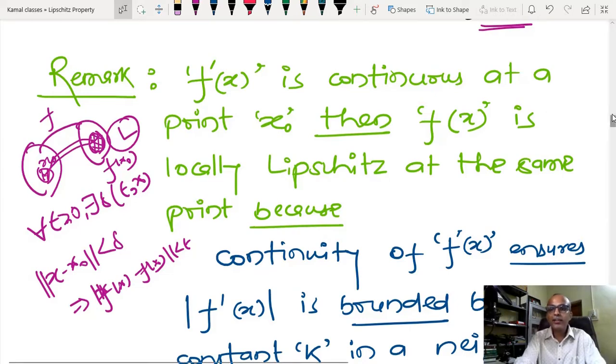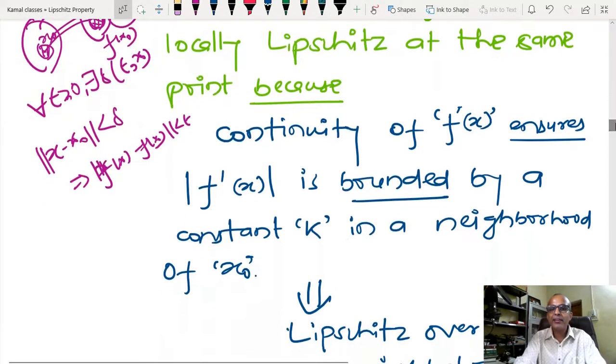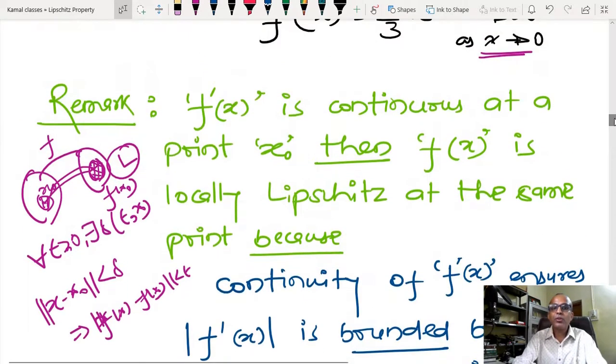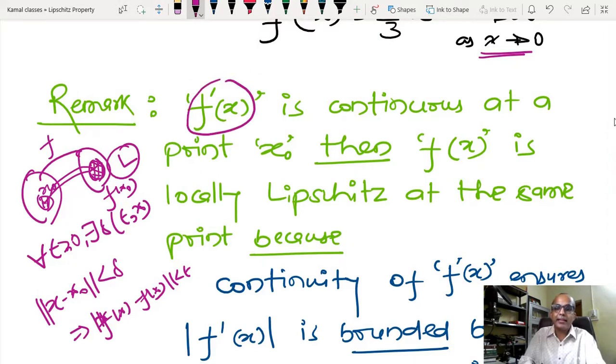So now let us see what we are telling. Since I am talking about continuity of f dash x, it ensures f dash x is bounded by some constant k in the neighborhood of x0, and that is the Lipschitz constant. So please be careful, I am talking about Lipschitzness of f dash x, I am not talking about Lipschitzness of f(x).